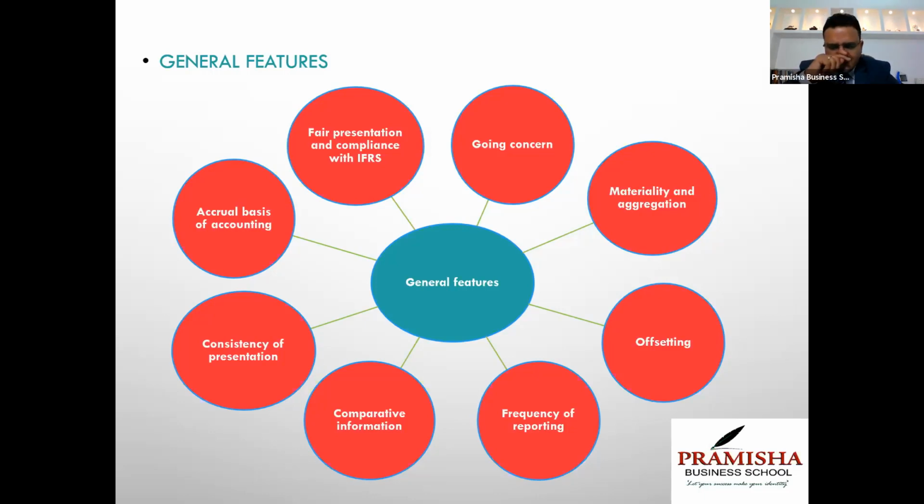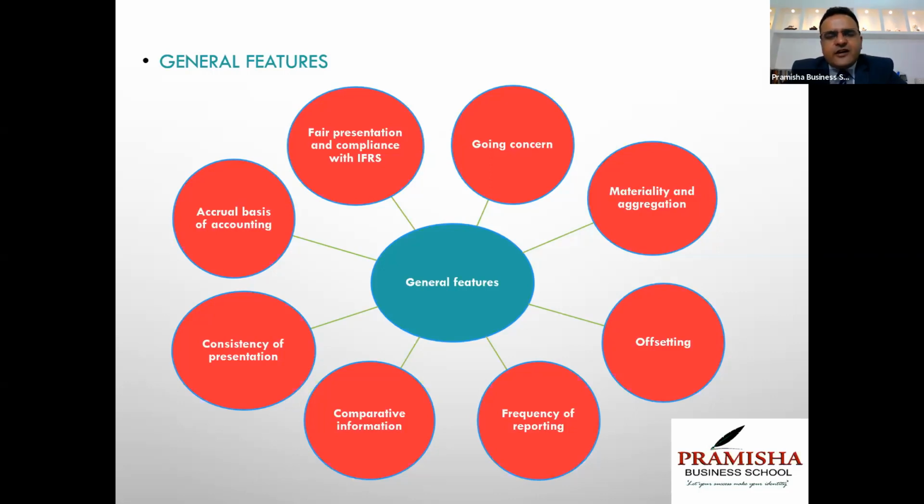Materiality and aggregation. Materiality is what? The omission or misstatement, if something is omitted or misstated, can influence the economic decisions taken on the basis of financial statements. Something which gets omitted or misstated, if it can influence the economic decisions, it is a material item. It may be material as an individual item, it may be material in aggregate. Like there is an item of salary worth 5,000 bucks, but this error is committed 1 lakh times. So in aggregate, it becomes material.